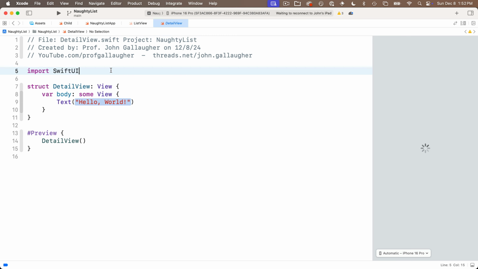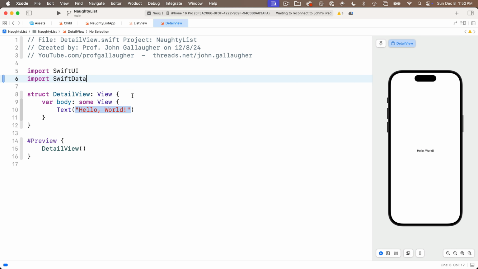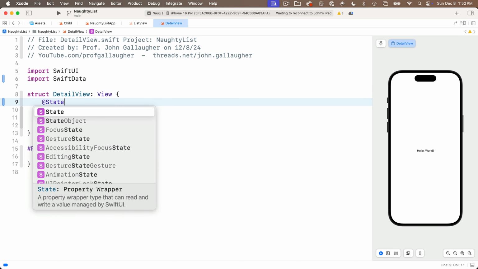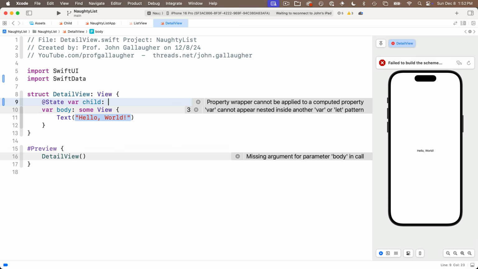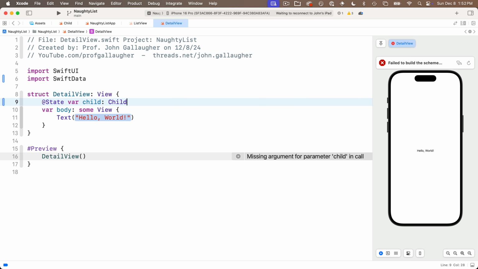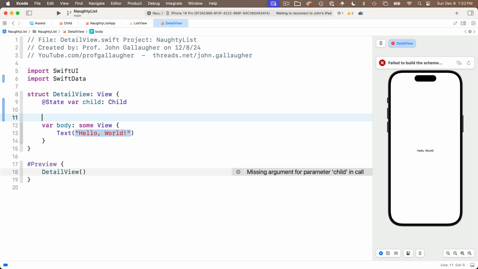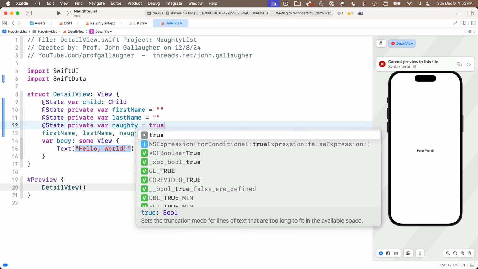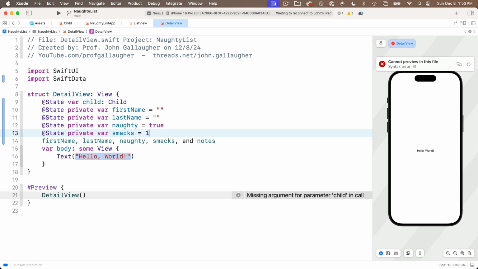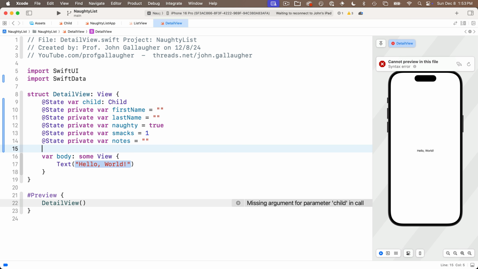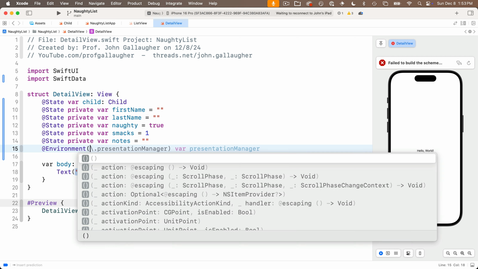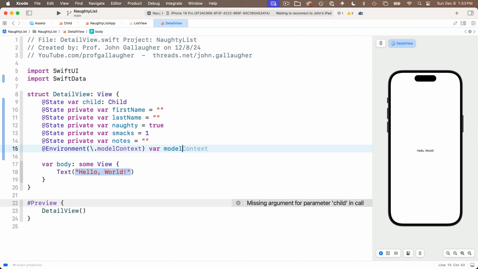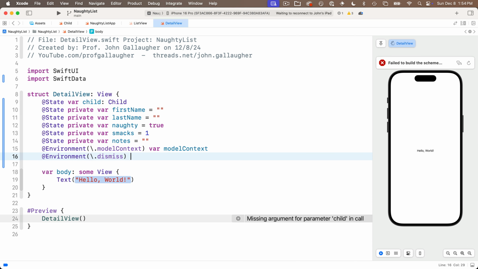We're going to work with SwiftData, so we should import SwiftData, and the first variable we'll create under the DetailView declaration is @State var child colon uppercase Child. So it's uninitialized because we're going to pass in a value from our list view. Then I'll paste in the variable names down below so I can create those. You know how to do this. A bunch of @State private variables, firstName, lastName, naughty, smacks, and notes. Naughty's true, smacks is 1, and everything else is empty string. Now, since we're going to SwiftData, why don't we set an @Environment variable between parens \.modelContext, which is var modelContext, and we'll also set up our dismiss environment variable as well.